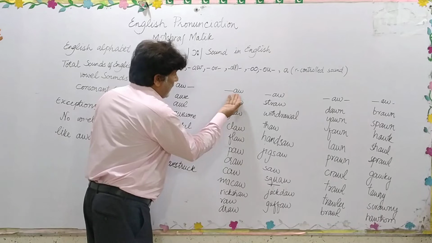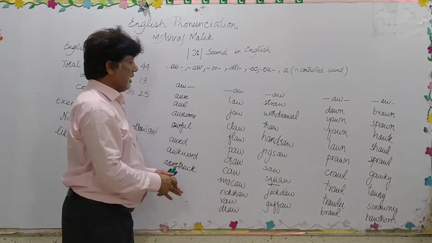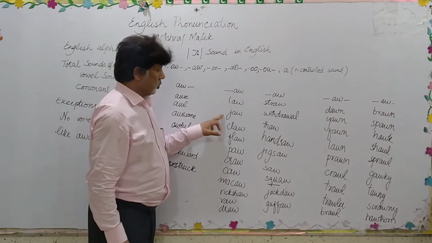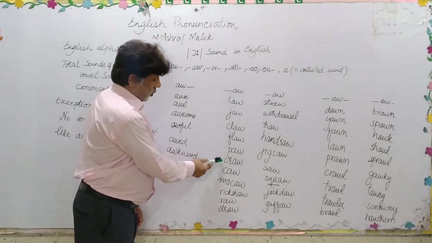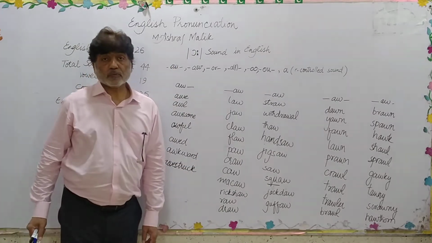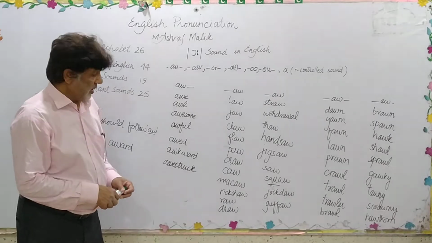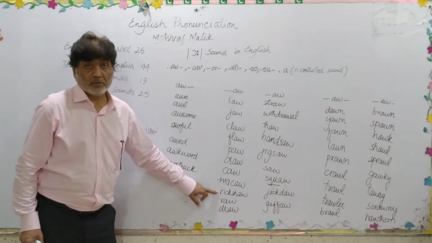This AW combination may also occur at the end of words like law, jaw, claw, flaw, paw, crow, caw, macaw. Macaw is a bird from the parrot family, and this is a commonly mispronounced word.